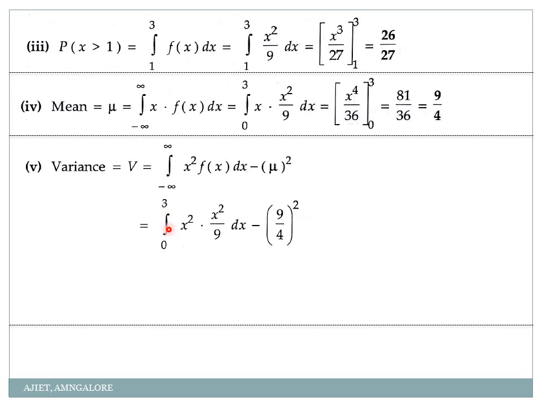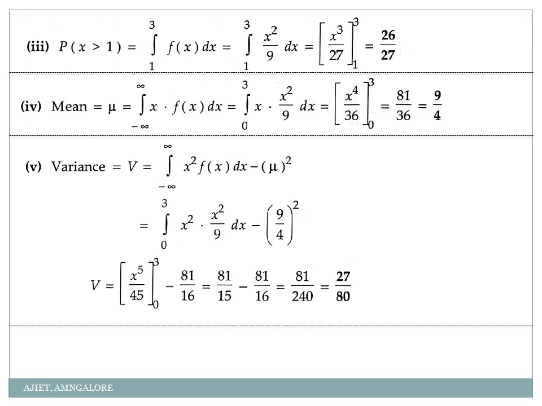So I have the limits from 0 to 3, x square into x square by 9 into dx minus mu square. Mu is 9 by 4 the whole square. So integration of x power 4 is nothing but x power 5 by 5. 9 5s are 45. So x power 5 by 5 into 9, 9 5s are 45, with the limit 0 to 3.